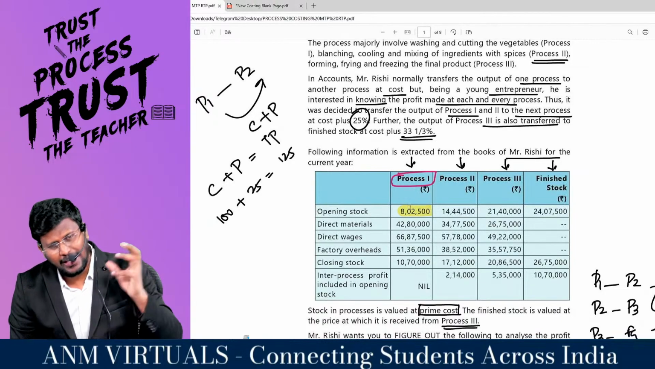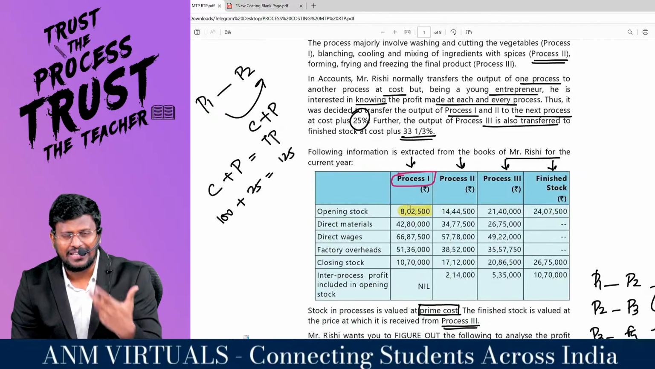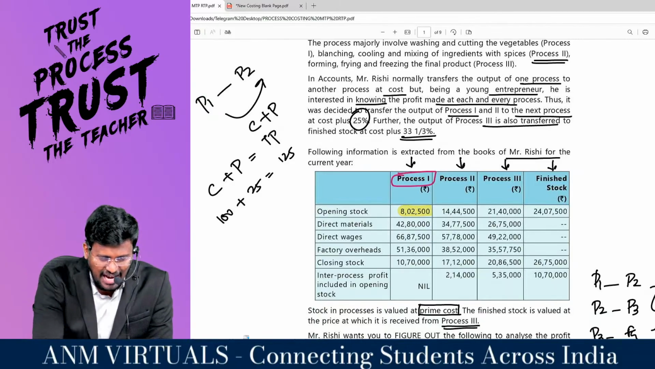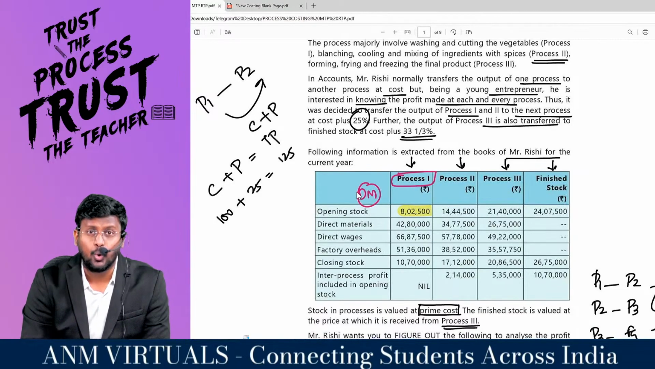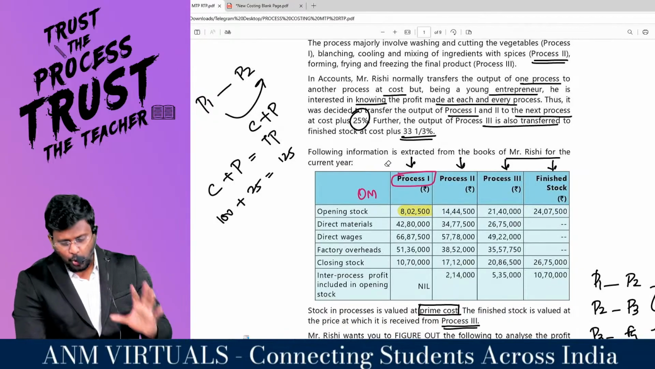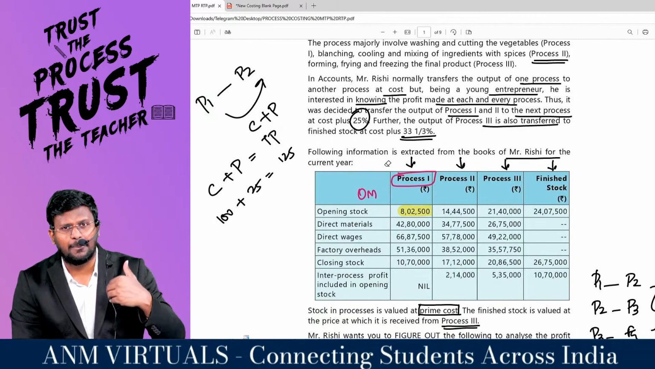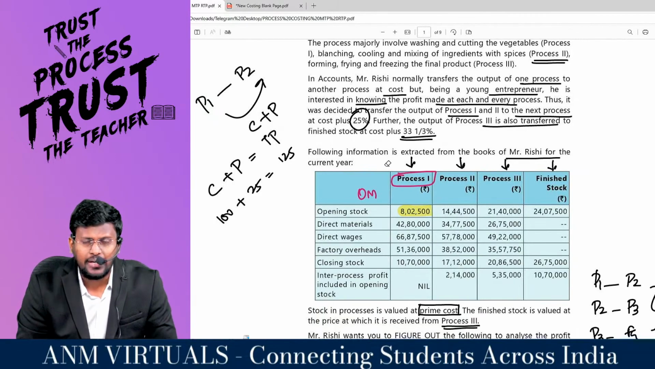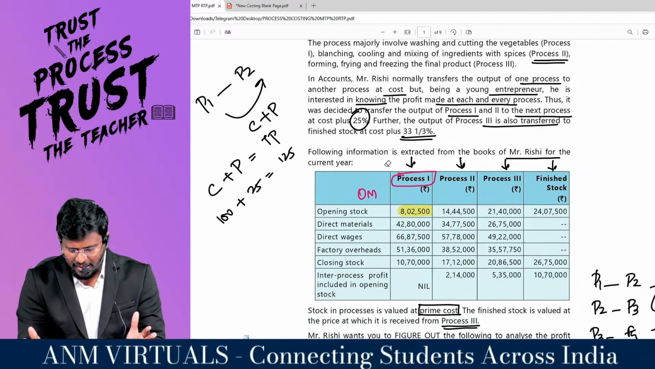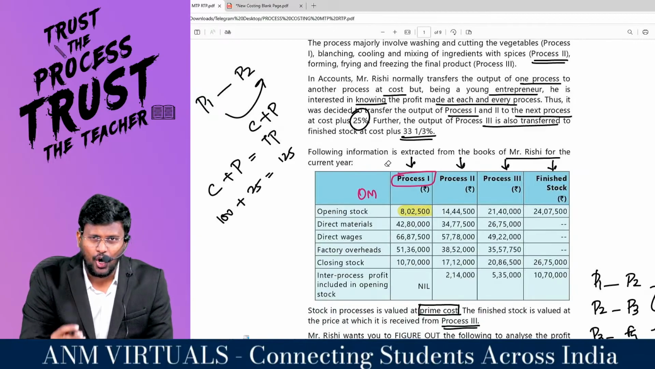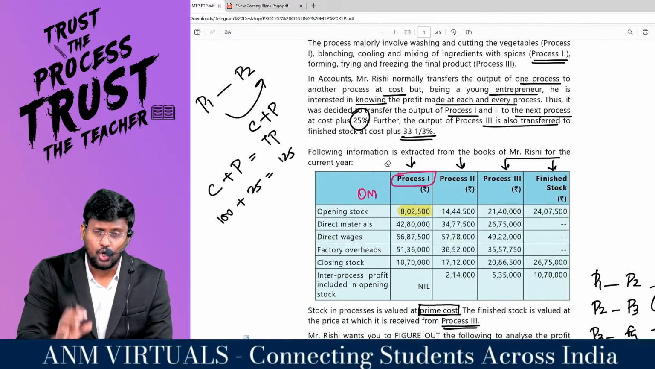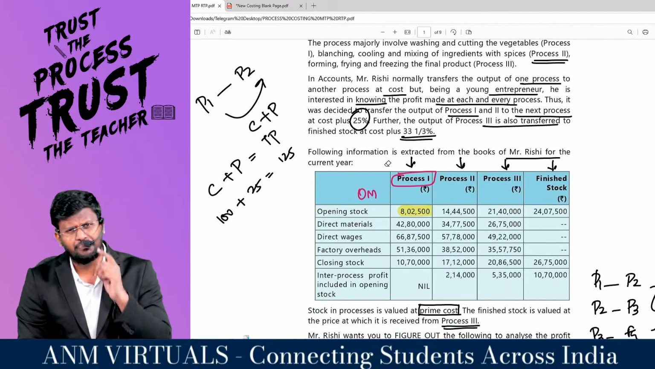Because there is no input, no one is giving anything to process number 1. They are only manufacturing. So these are our manufacturing people. So the closing stock of process number 1 will become the opening stock of process number 1. Sir, let me say it again: the closing stock of process number 1 will become the opening stock of process number 1. That's it, game over.